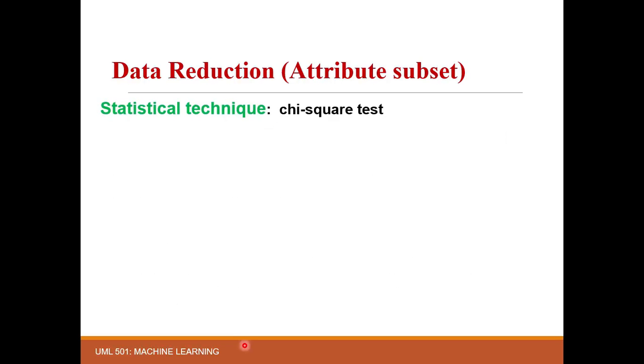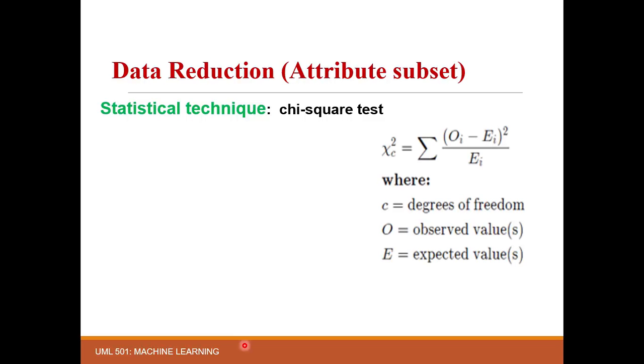Now, statistical technique. In this, the help of different statistical approaches is taken to select an optimal feature set, but here we have taken the chi-square test and will discuss it. The formula for the chi-square test is this one, where C represents the degree of freedom, O represents the observed values, and E is the expected values. Here, the degree of freedom is equivalent to the number of values in the feature vector minus 1.